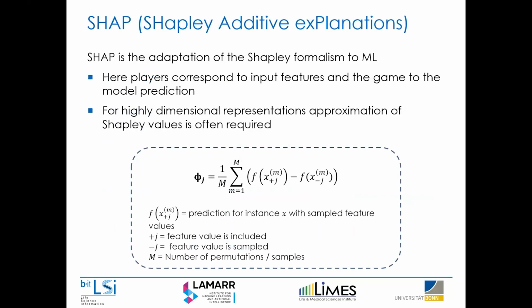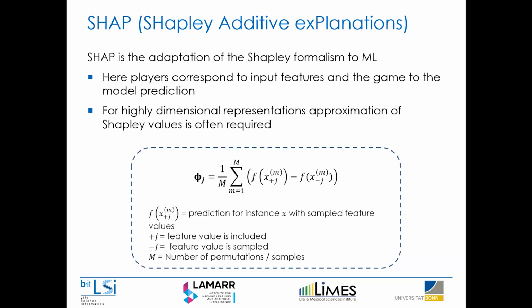So SHAP adapts this principle, this theoretical foundation, to explanations for molecular black box predictions. As Andrea already said, the analogy slightly changes. Here, players are the input features. The game is the model prediction of the test instance, and payoff is the difference between the prediction and the expected value, or the average prediction of the model.